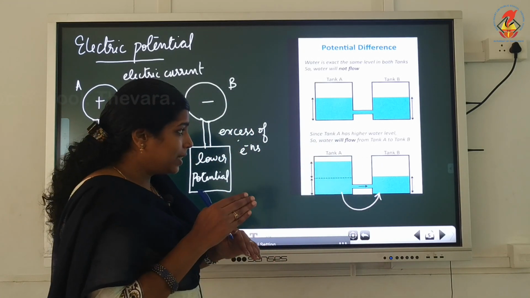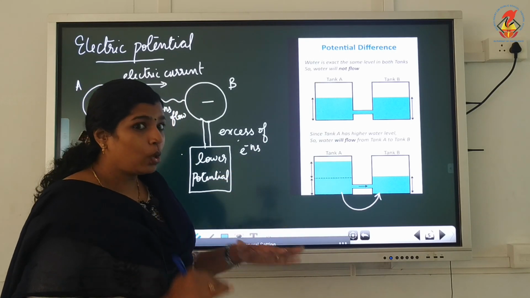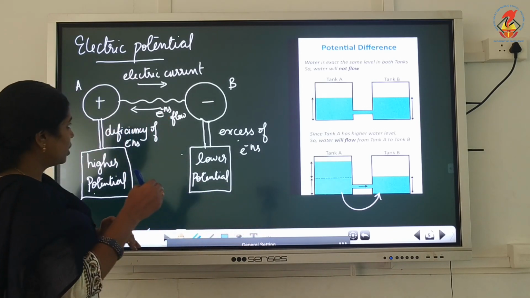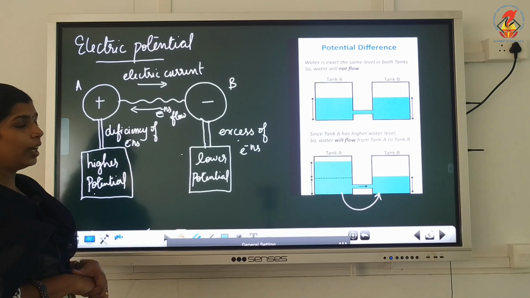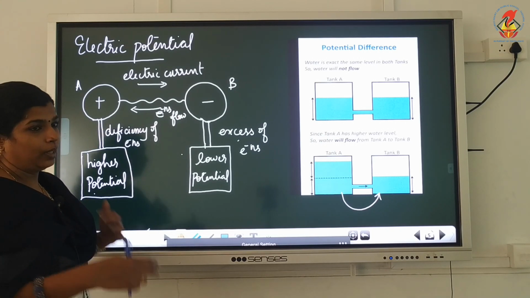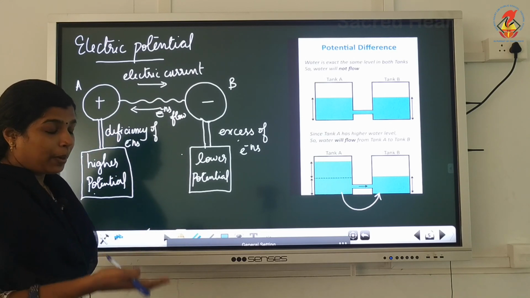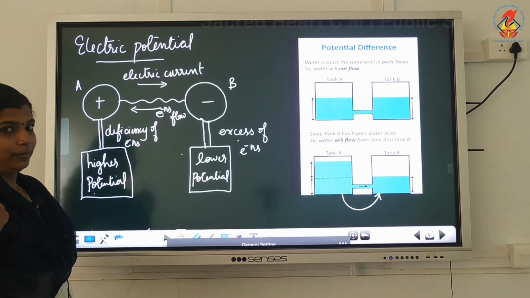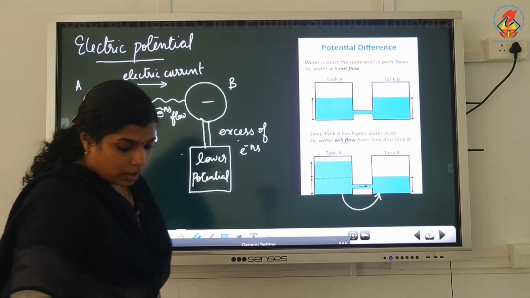In the same way, electrons will move from higher potential area to lower potential area. Electrons will move from excess electrons to deficient. So, now here we consider two spheres.